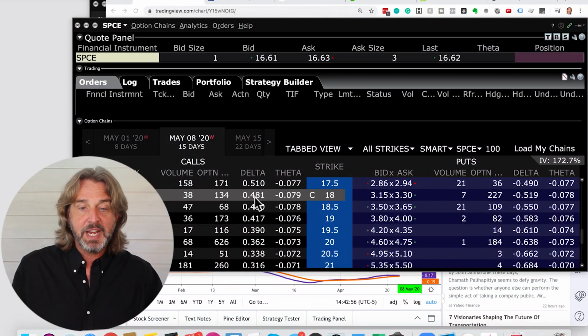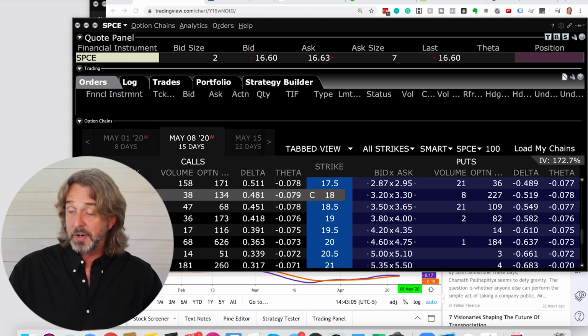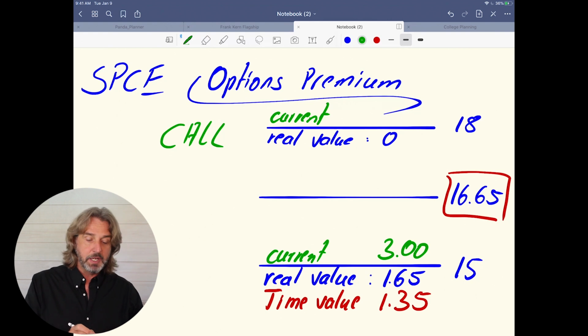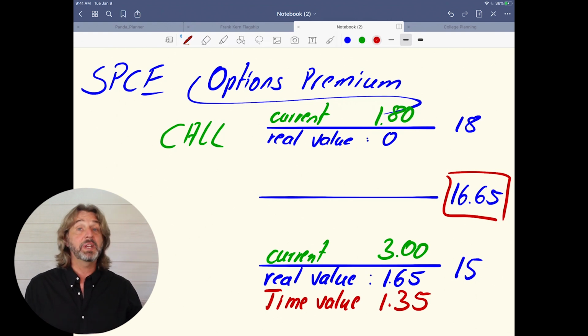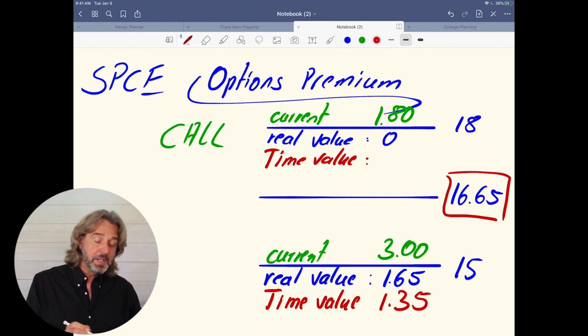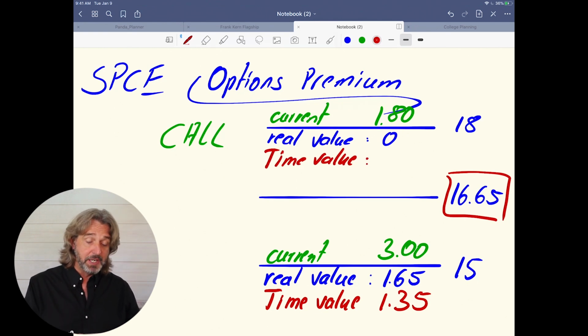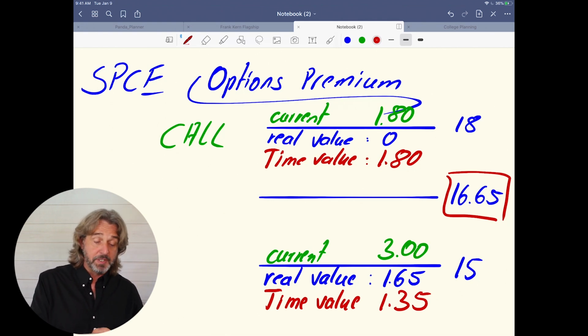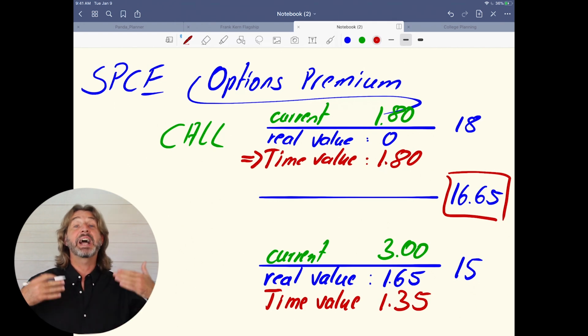So as you can see, the $18 call is trading at 1.74 over 1.83. In order to make it easy, let's say $1.80. So the current price is $1.80. So what does this mean? Since there's no real value in there at all, it means that the time value of this option is $1.80. Now, just looking at these two options, which time value is higher? Well, obviously this one, the option that is out of the money, that has no real value yet.